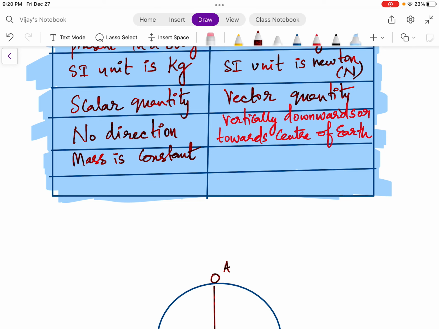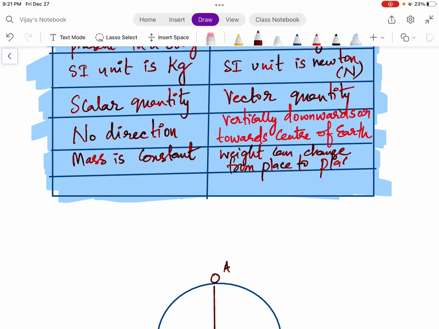But what about weight? Remember, weight is a gravitational force, and it depends on the planet. If you put a body on, let's say, Moon, Earth, or Jupiter, depending upon which planet you are placing it on, its weight can change. So weight can change from place to place.